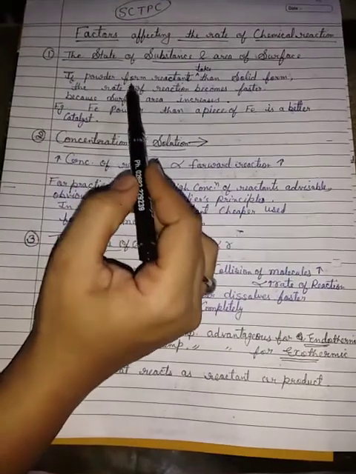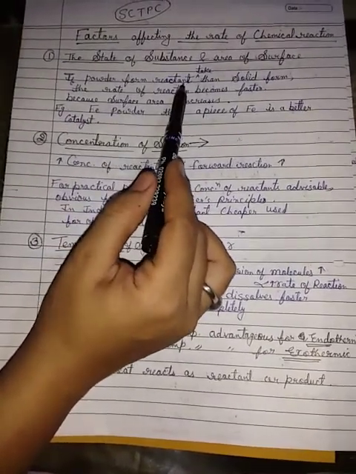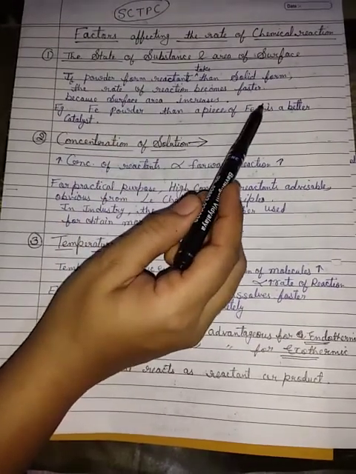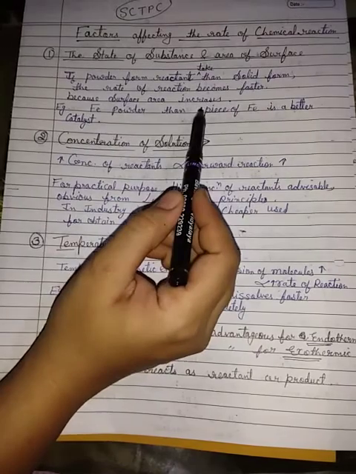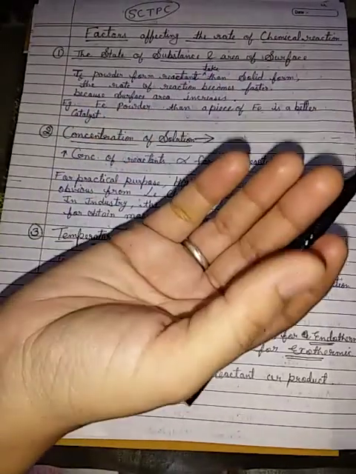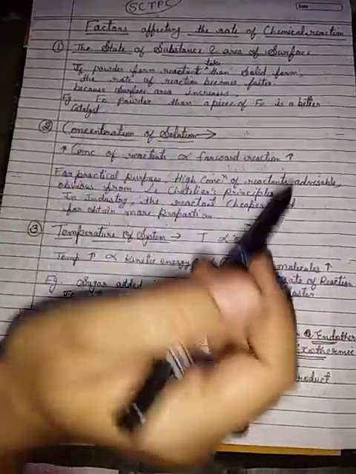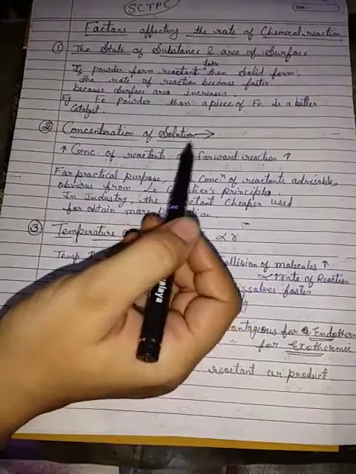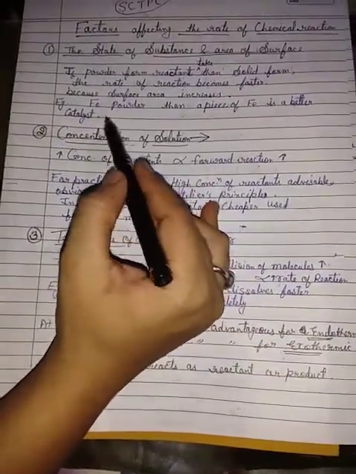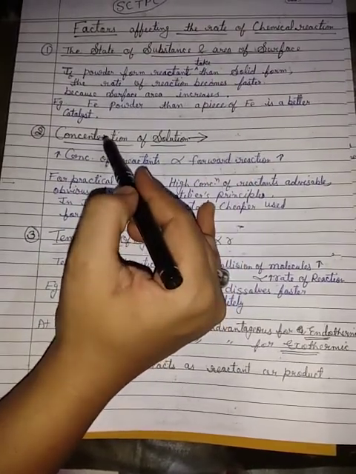If we take the reactant in powder form rather than solid form, the rate of reaction becomes faster because surface area increases. Like sugar powder compared with sugar crystal: powder covers maximum area, so the rate of reaction is fast. Example: iron powder is a better catalyst than a piece of iron.